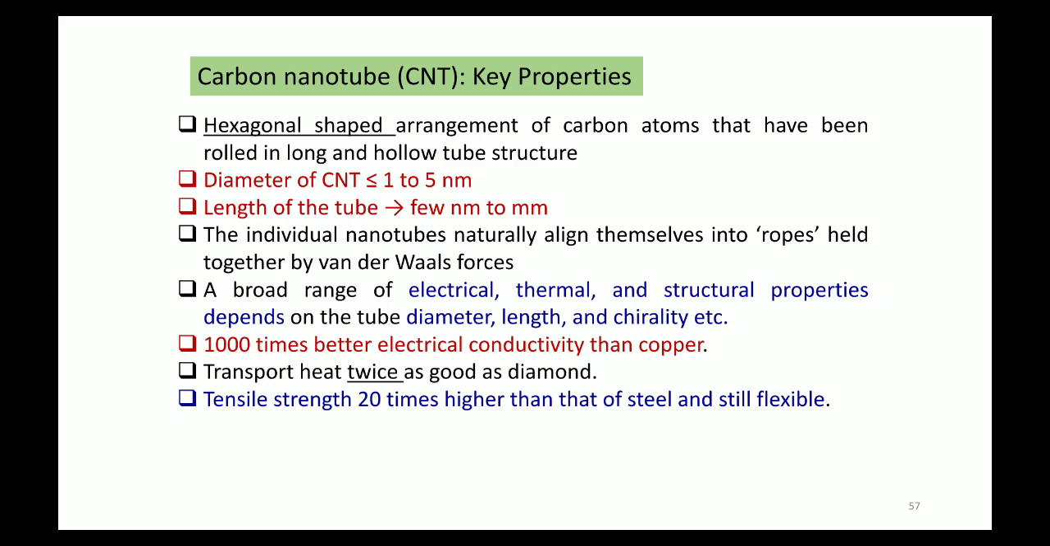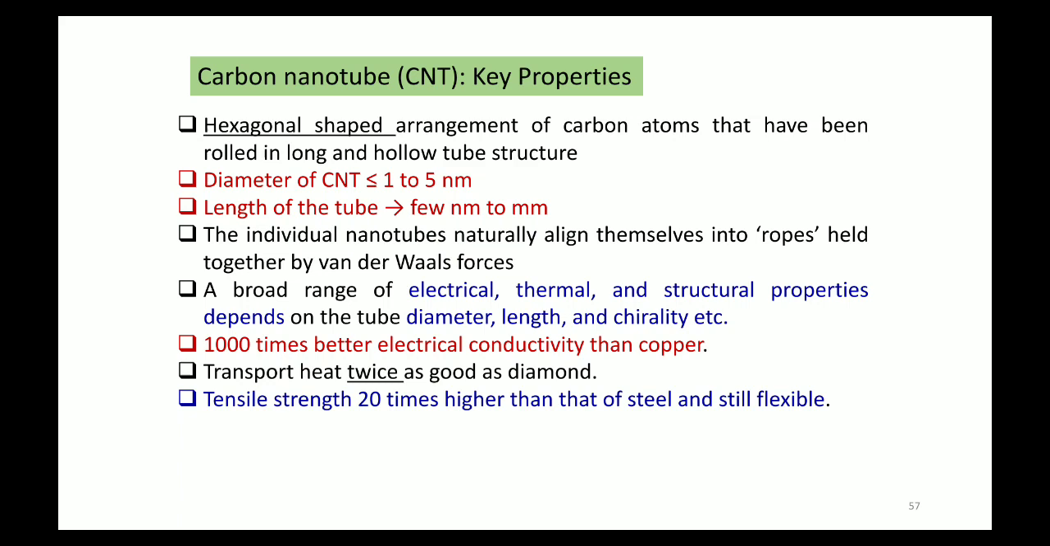Again, I will say that we will understand this in the next semester. I will prove how carbon nanotube is able to conduct 1000 times better than copper. That we will discuss in the next semester. They transport heat twice as well as diamond. Diamond was a good heat conductor, but carbon nanotube is a better heat conductor than diamond.